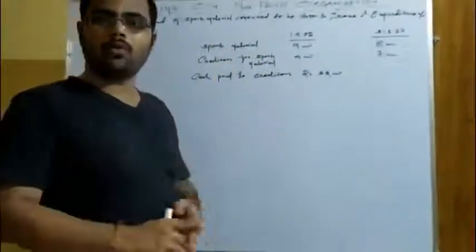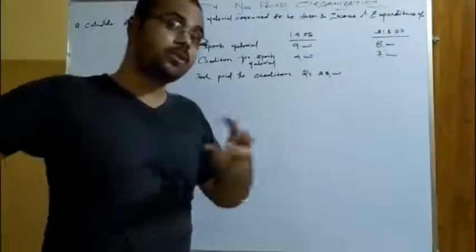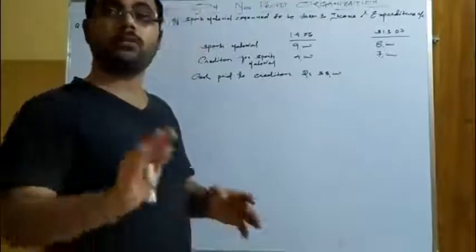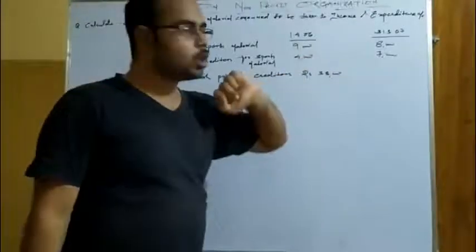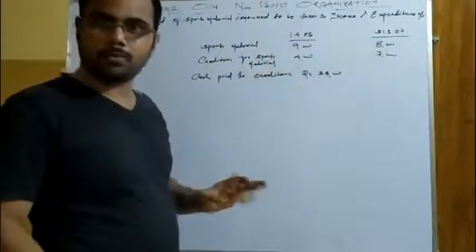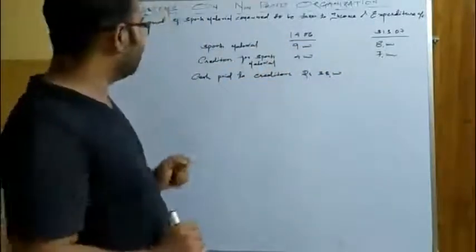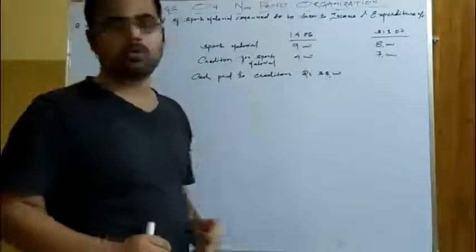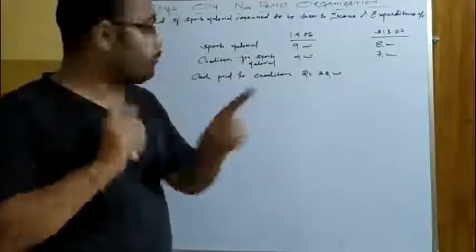That means you can call it an opening stock, like you do in the calculation of cost of goods sold in your profit making concern. And this is closing stock. So closing stock of sports material and opening stock of sports material are given. Okay. Next, creditors for the sports material are given. Understand carefully. This is clear.